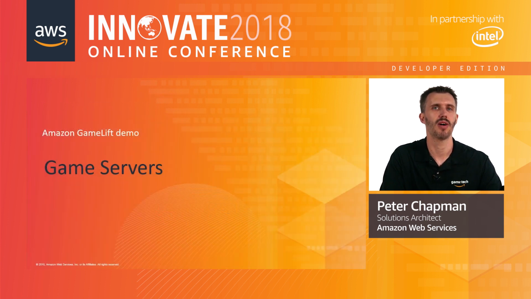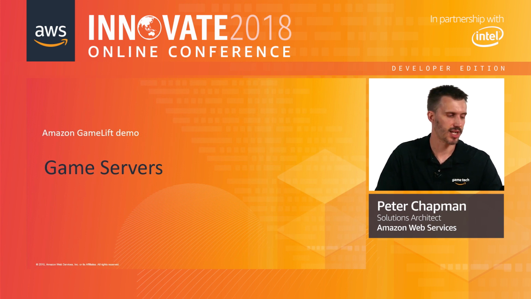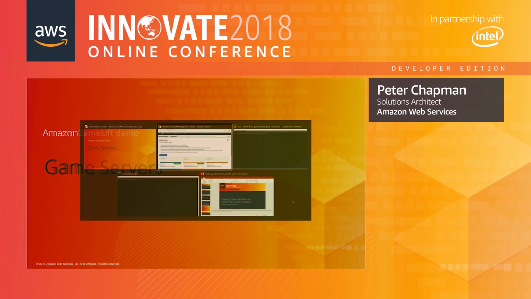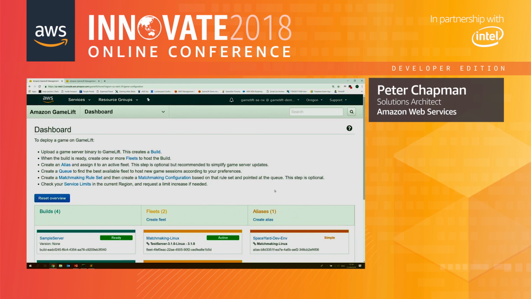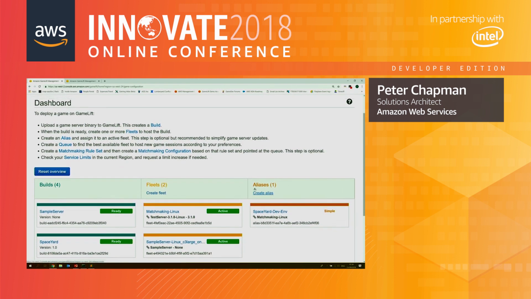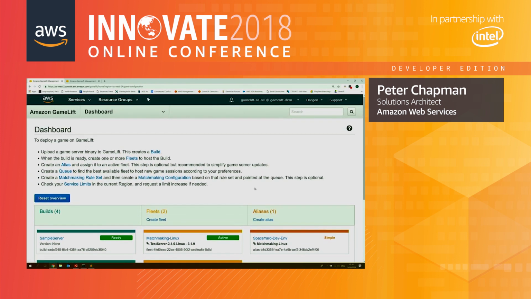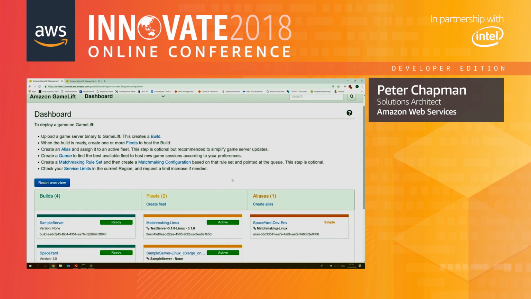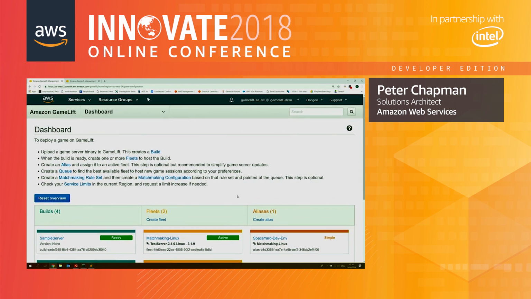So let's have a look at how we can quickly manage a multi-region game server setup with Amazon GameLift. We're going to take a look at the Amazon GameLift console for a little bit here. We're going to look at how we can set up and configure a queue, and then we're going to test failing over in the event of a regional issue. And then we're going to see what that does to how GameLift actually places our game sessions for us.